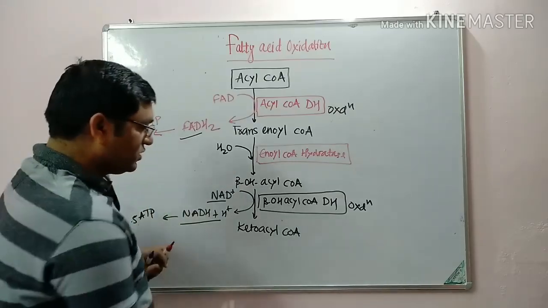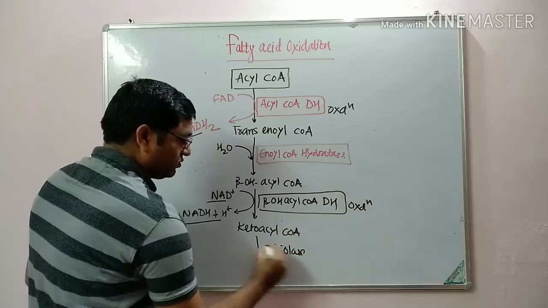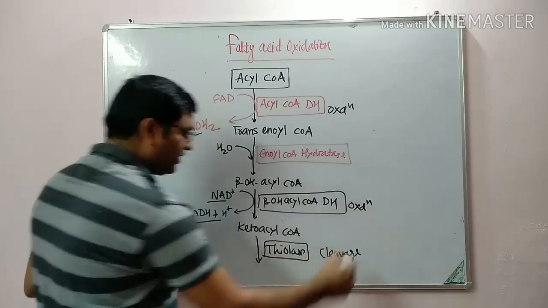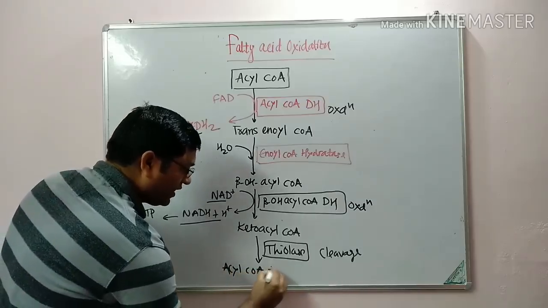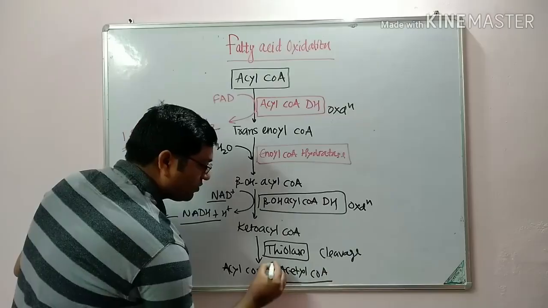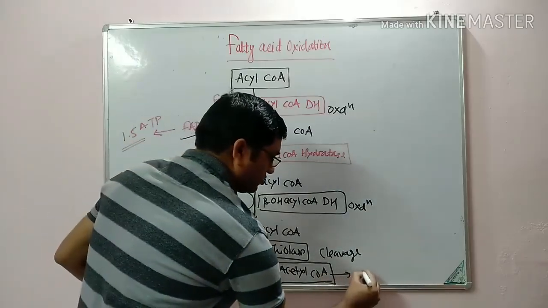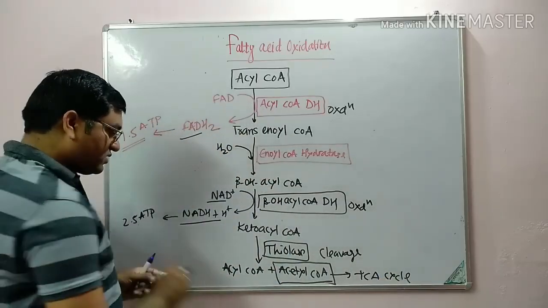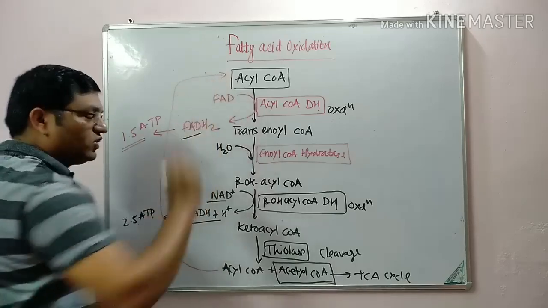Now this keto acyl coenzyme A is cleaved by the thiolase. This is the cleavage, and it will give you acyl coenzyme A and acetyl coenzyme A. And this acetyl coenzyme A, it is a 2-carbon compound. It enters the TCA cycle, or Krebs cycle. And this acyl coenzyme A again follows the same steps of beta oxidation.